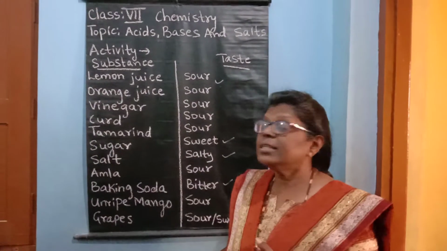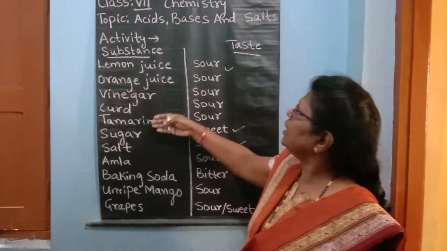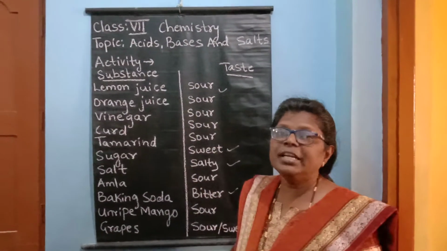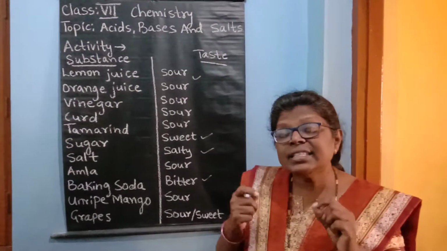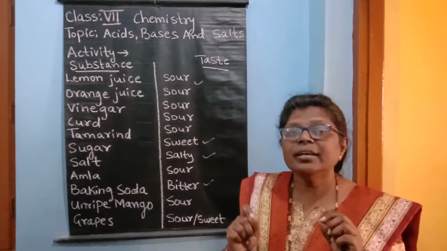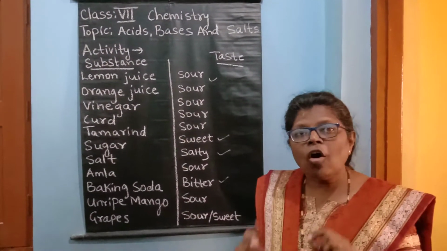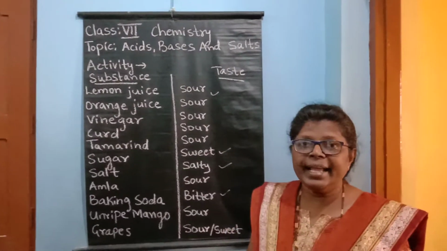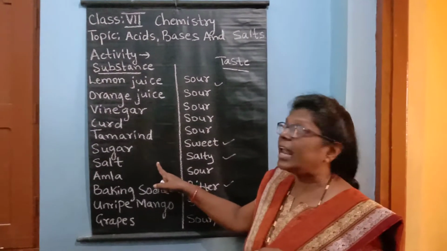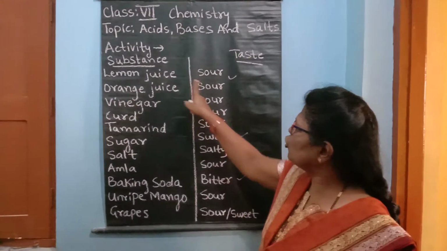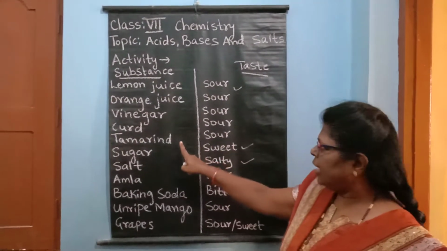So now let us discuss acids, because these food products may be containing acids, bases or salts. So now we will discuss only the first part, that is the acids. Now the word acid is derived from the Latin word acer. Its meaning is sour. So that means all acids are sour in taste. For example, from here we can identify which food products are acidic in nature. That is lemon juice, then orange juice, vinegar, curd, tamarind.